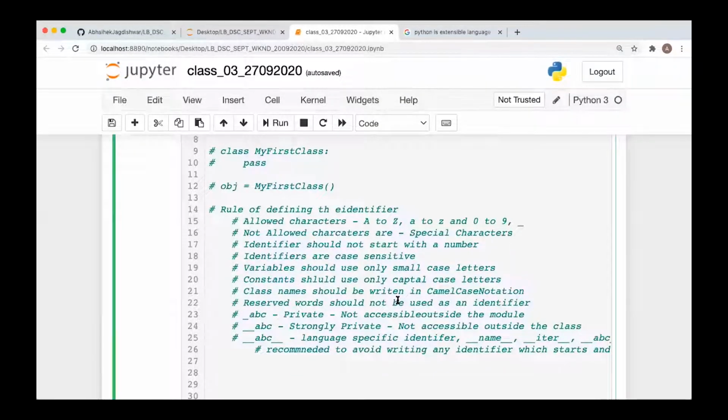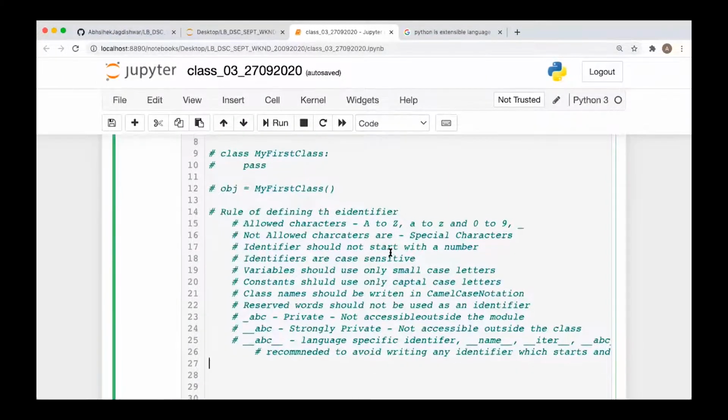Now, what does this rule say? So first of all, allowed characters. Any identifier can have capital A to capital Z, it is allowed. Small a to small z, it is allowed. 0 to 9 is allowed, and underscore is also allowed. Okay. Not allowed characters are special characters like dollar, hash symbol and percent symbol, and all those things are not allowed in the identifier name. Identifier should not start with a number, as I said.